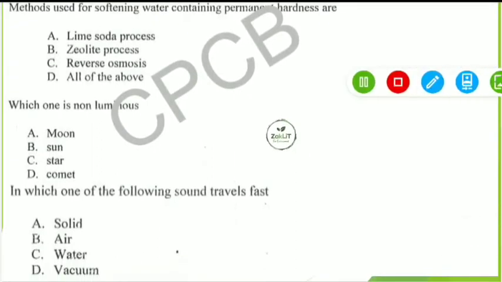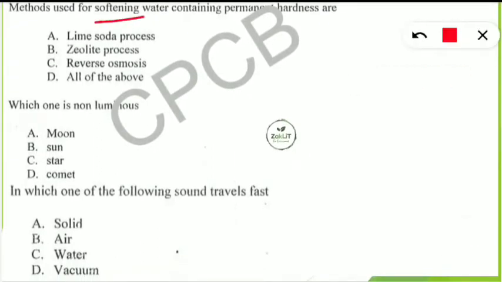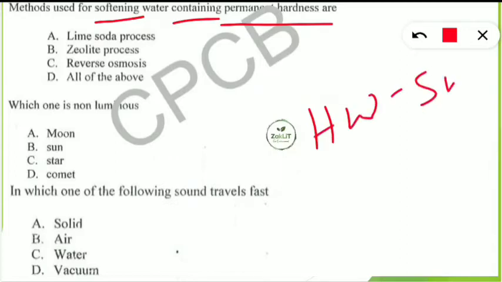Let's move to the next questions which is coming in the CPCB previous year's question. The question is, methods used for softening water containing permanent hardness are what? So it is asking about the hardness of water, where calcium, magnesium, other chemicals are there which is making the water harder, which is the technical term which is called as hard water. So which process is used to convert the hard water into soft water? And here the techniques are given: lime soda process, zeolite process, reverse osmosis, or all of the above. You have to think carefully.